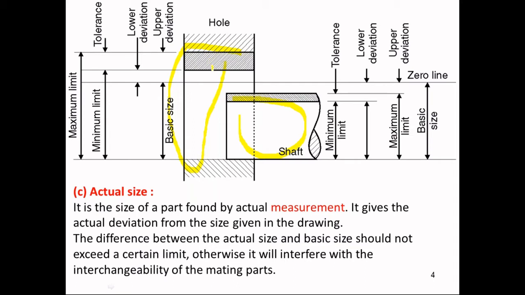What are the other terminologies related to this? First is the minimum limit and maximum limit, for the internal feature and external feature. The minimum limit for a shaft, as shown over here, is this line I will highlight. This is our minimum limit and this will be the maximum limit.